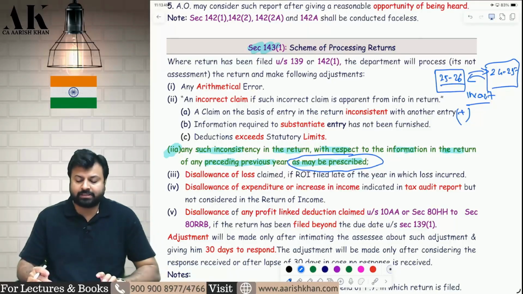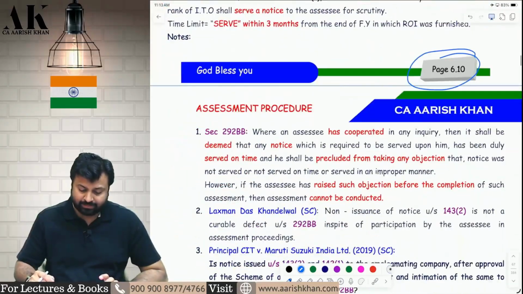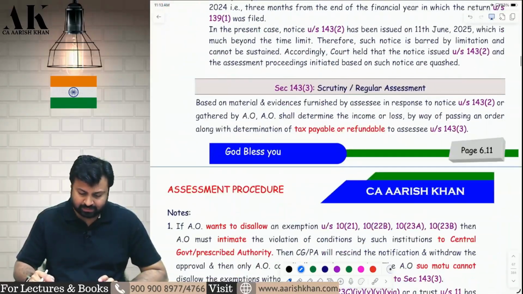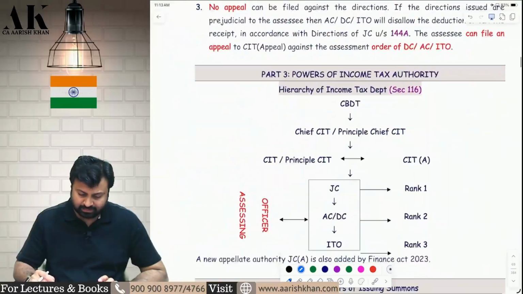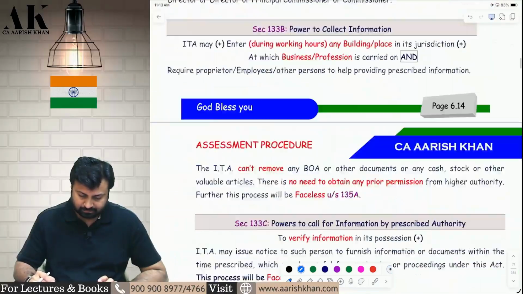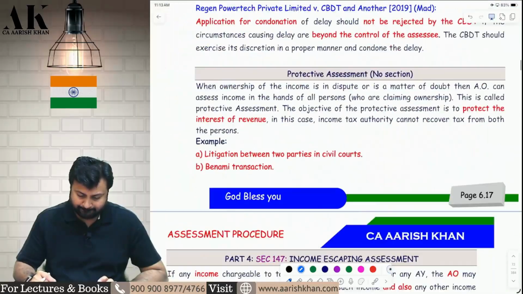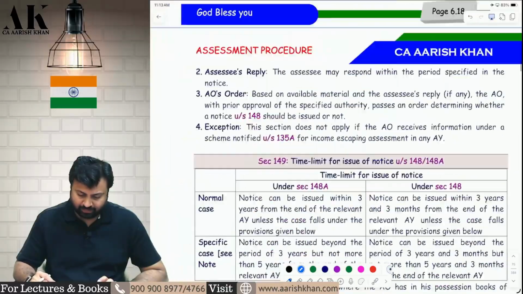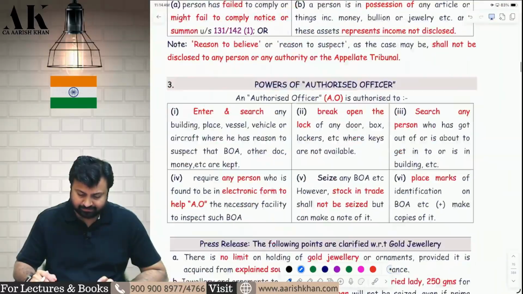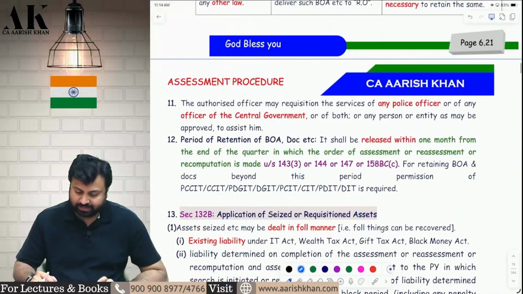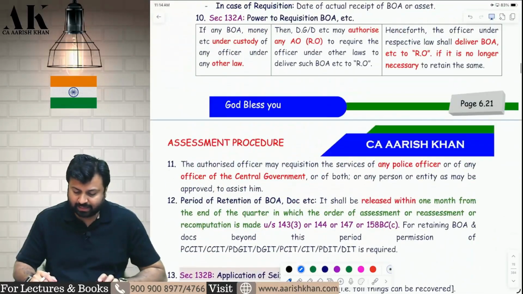Let's go on to the next amendment. What is the next amendment? There is nothing here. There is nothing in the income tax authority and the powers. There is no amendment in 147, fortunately this time. Yes, there are a lot of amendments in search and seizure. I will come to that in a while.